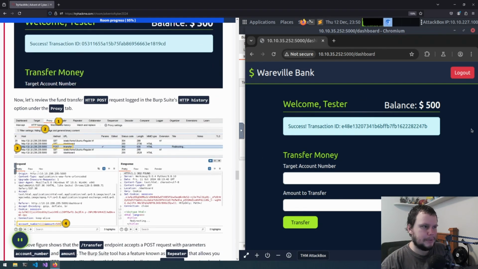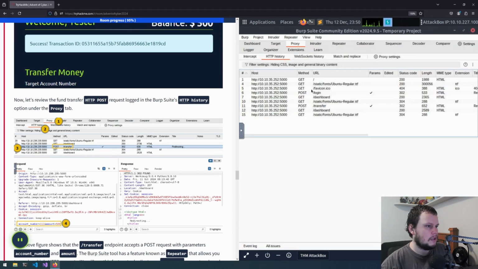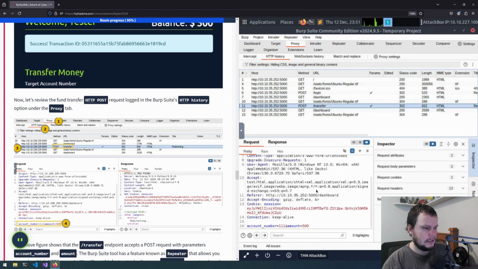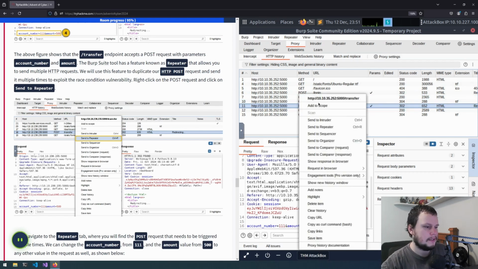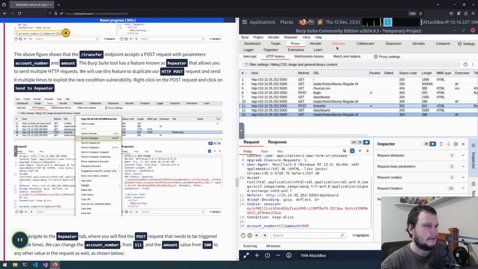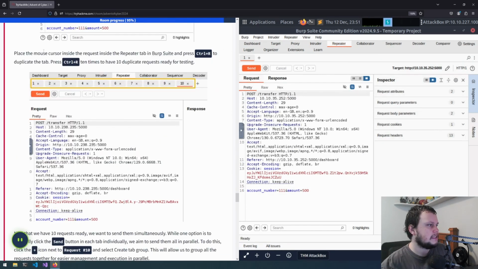But now let's go to Burp Suite and take a look at the request which was made to perform this transaction. So Proxy, HTTP history, and then /transfer. And we can see here, this is where we specify what account and how much. So what we're going to do now is select this request, and we will send it to Repeater, which will then allow us to make that same exact request again. So place the mouse inside the request, inside the Repeater tab in Burp Suite, and press Ctrl R. And it wants us to do this 10 times.